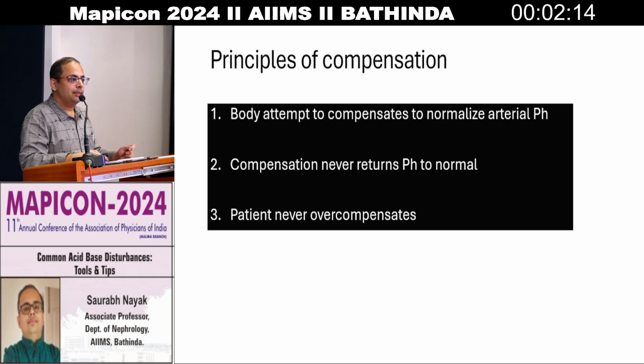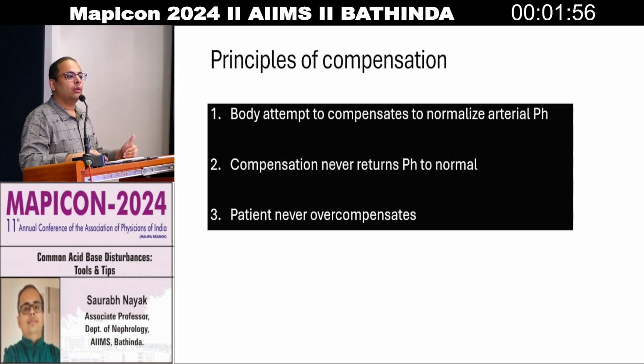Now the principle of compensation should be known. The body attempts to compensate to normalize arterial pH, because the body can measure only pH. But compensation never returns pH to normal. This is the principle, and the patient never overcompensates. If overcompensation is happening with the formulas, then there is another disorder coexisting.